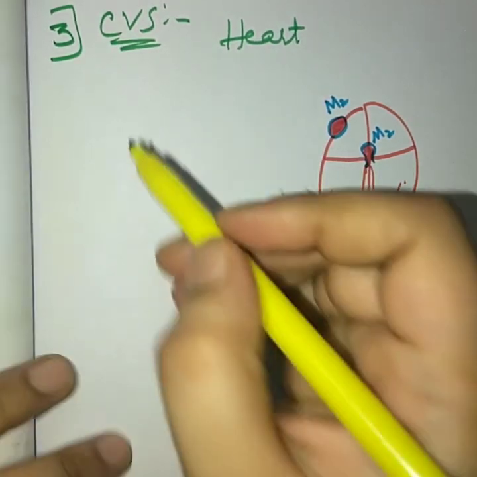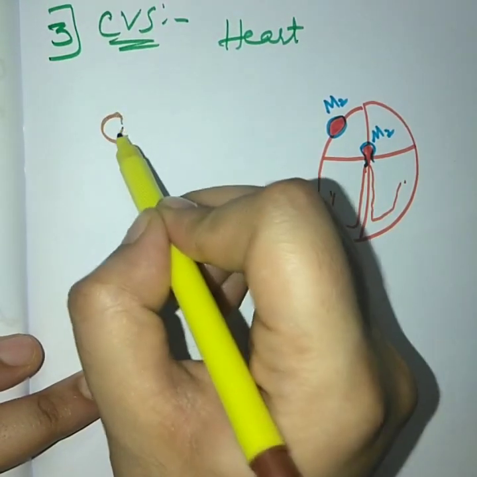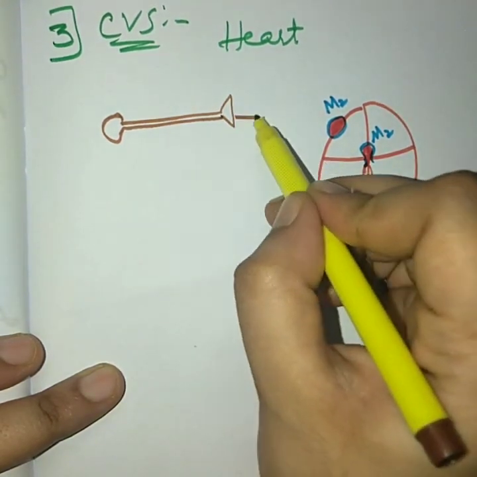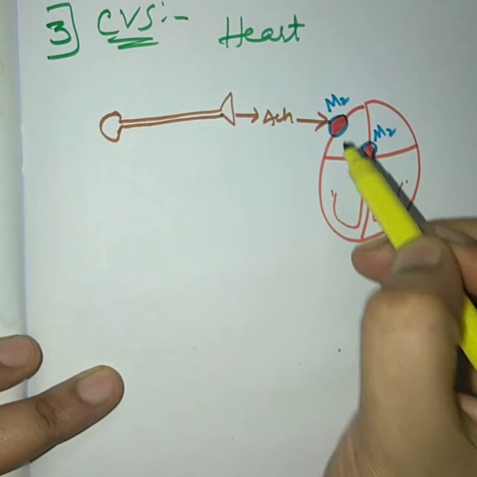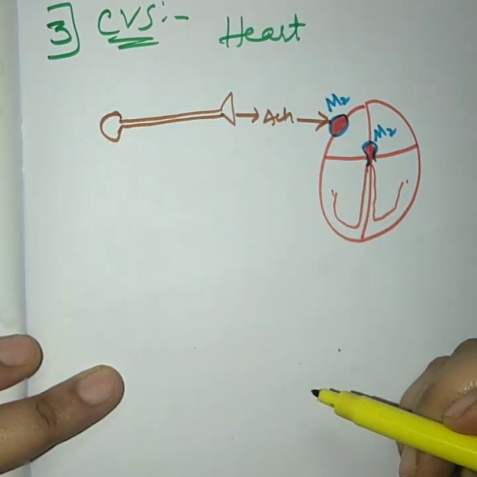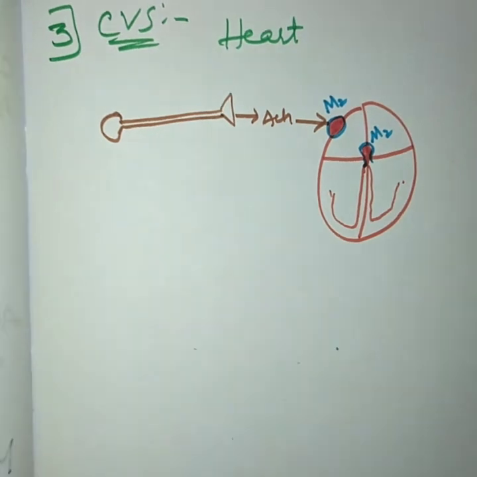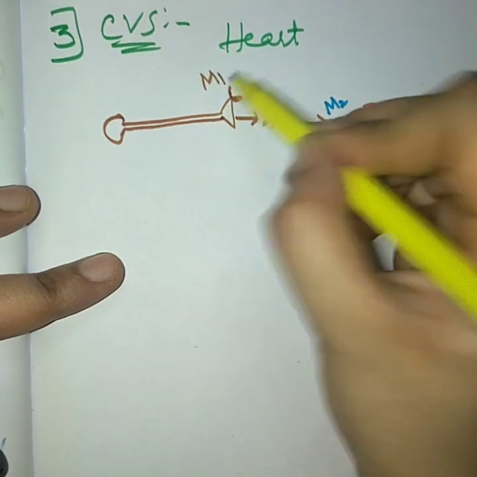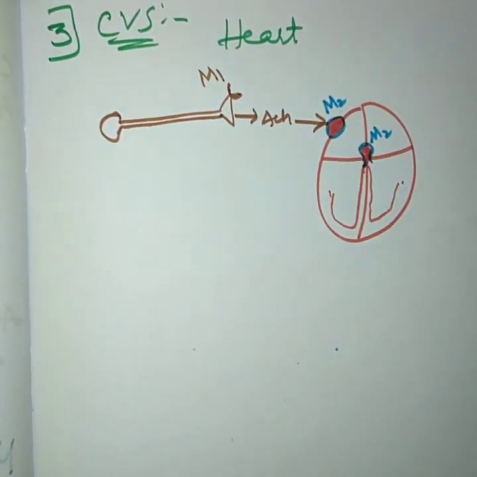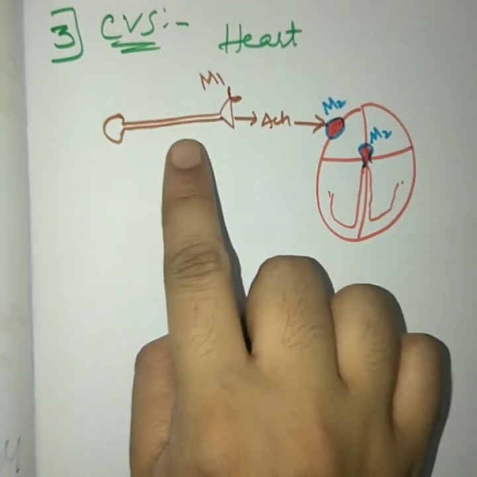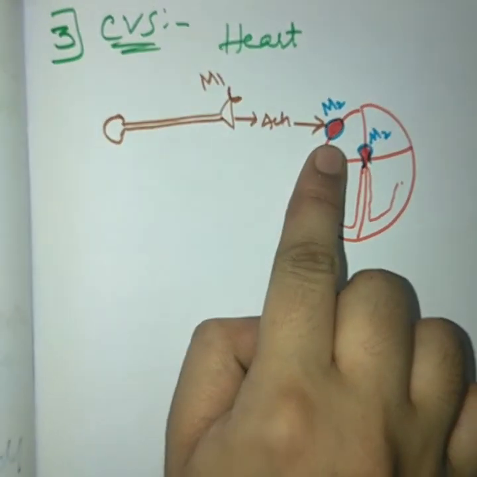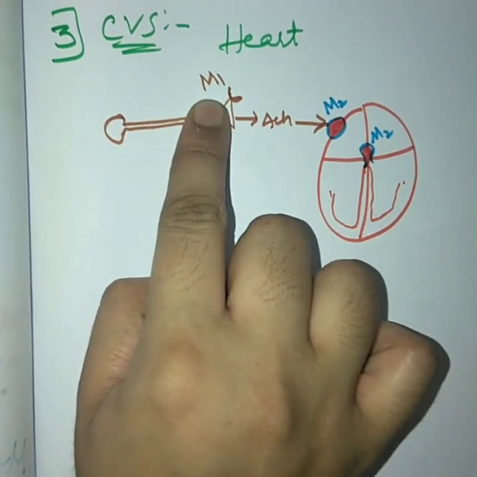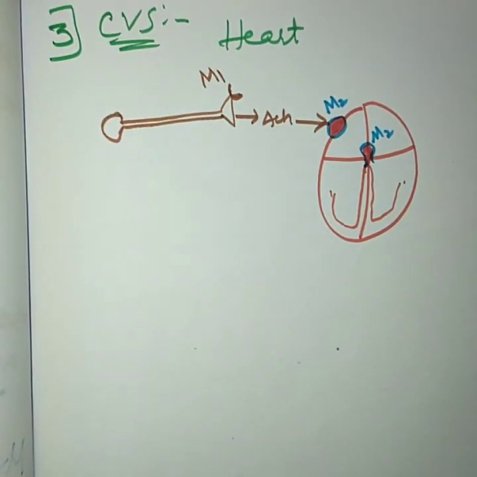Now suppose this is your cholinergic neuron which is supplying acetylcholine. It will release acetylcholine and it will act on the M2 receptor and produce bradycardia. But on this cholinergic neuron itself, there is one more receptor, that is the M1 receptor. So the cholinergic neuron which is supplying the heart contains the M1 receptor, and this M1 receptor is a kind of auto-inhibitory receptor.